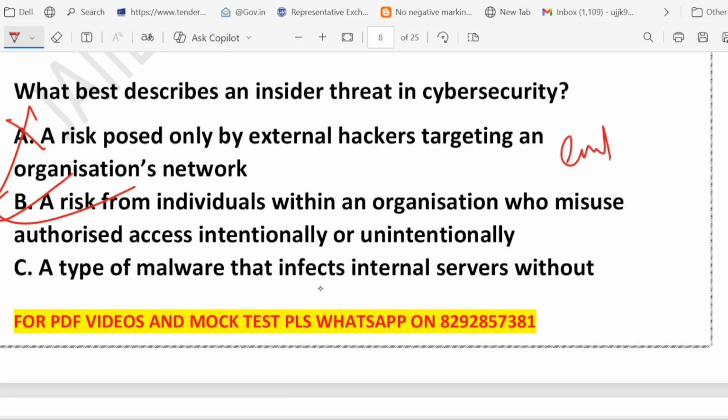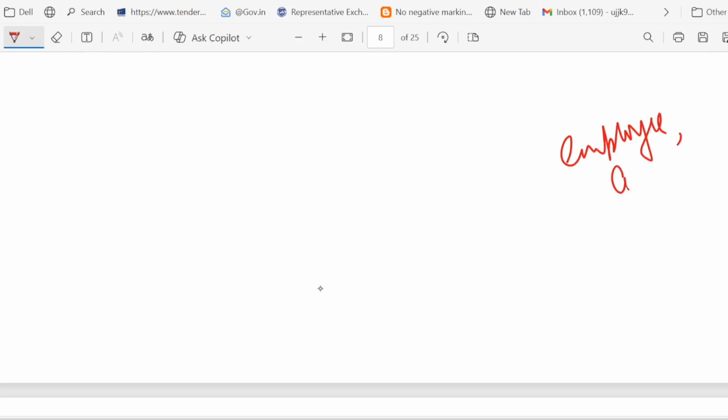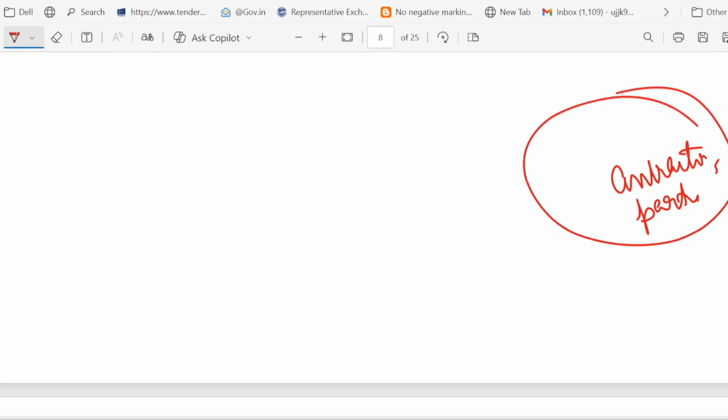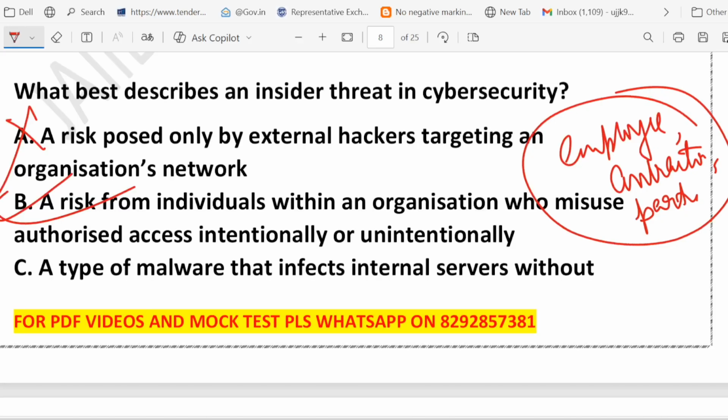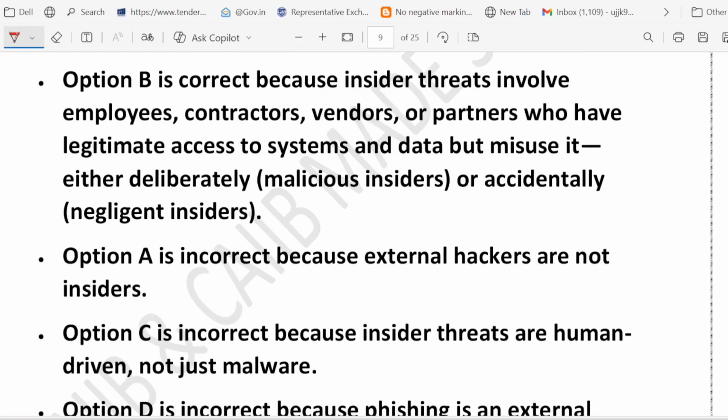It may be employee, contractor, partner who already have the access. They might misuse the data on purpose. That is called malicious insider, or by mistake they do it. That is called negligent insider. See, two types are there. One is called malicious insider. That means they deliberately do it. And second is accidentally, by mistake they do it. That's called negligent insider. For example, suppose there is an employee who is leaking confidential data intentionally or accidentally clicking a harmful link. That's it.